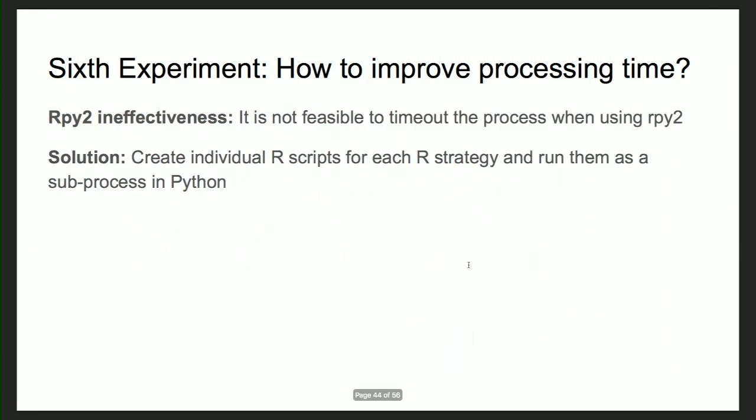And then the other problem that I mentioned we had was that RPy2 could have caused overhead. But before we could analyze how much overhead RPy2 was causing, we ran into a problem when applying the time threshold. RPy2 was not efficient at applying a time threshold. It was not able to time out at a given time. So the solution we came up with to get rid of RPy2 was to build individual scripts for all the R code and call them from a Python subprocess.